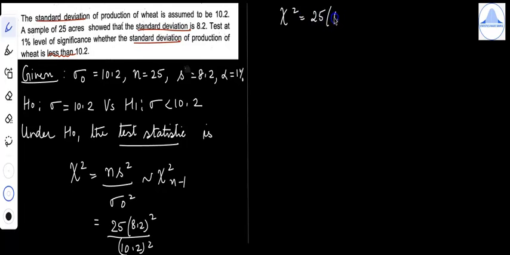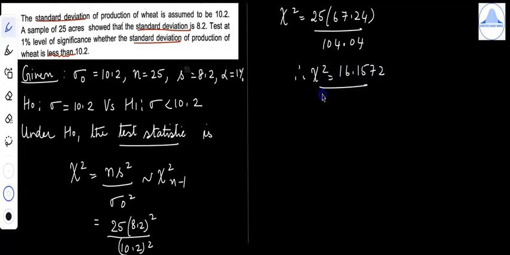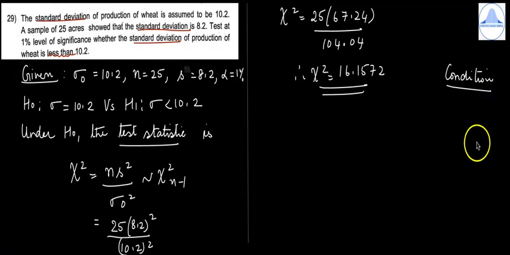8.2 the whole square is 67.24 and 10.2 the whole square is 104.04. So we get chi square is equal to 16.1572. Now let us write the condition for the chi square test for a left-tailed alternative. So for a left-tailed alternative, the condition is chi square is less than or equal to k1, then we reject H0.